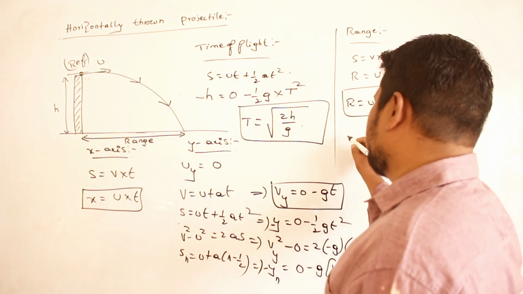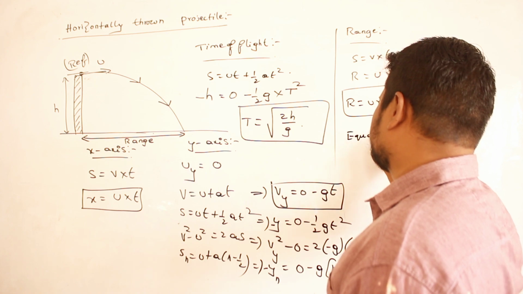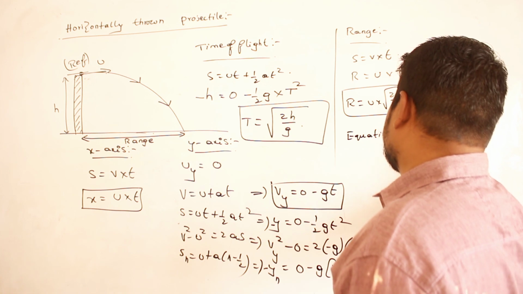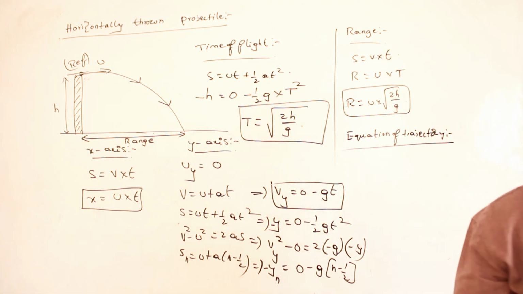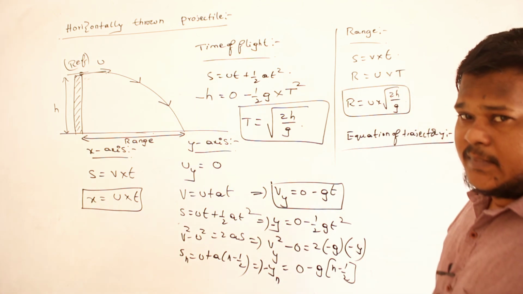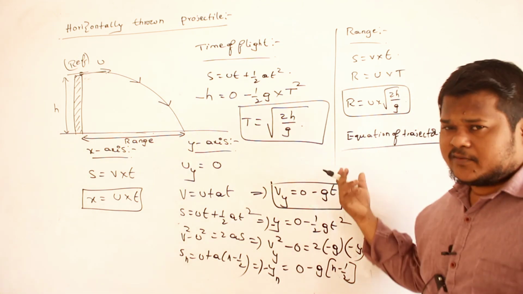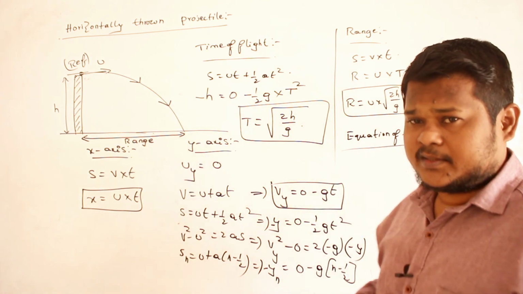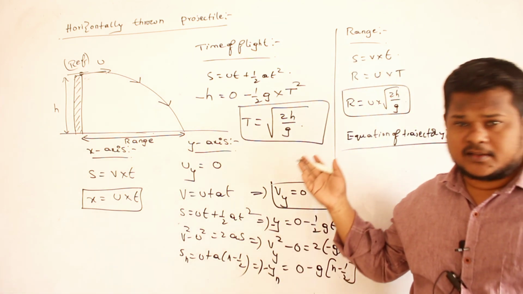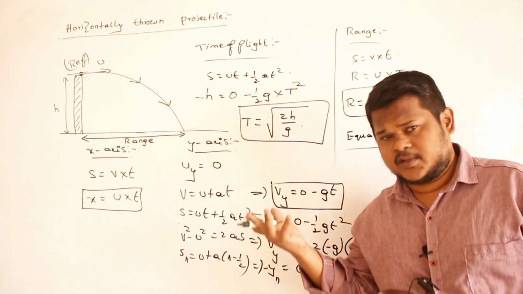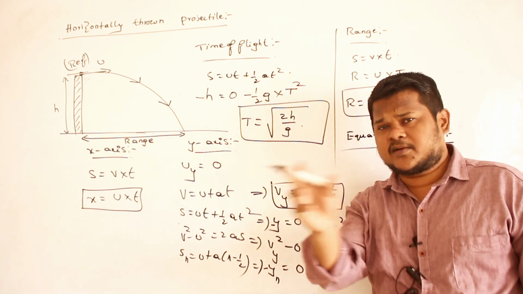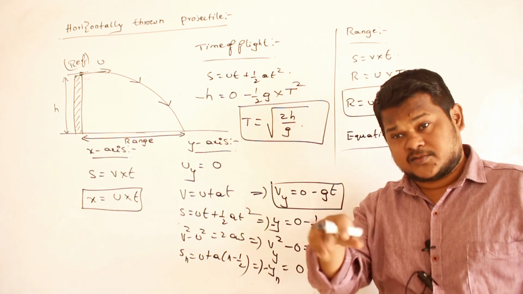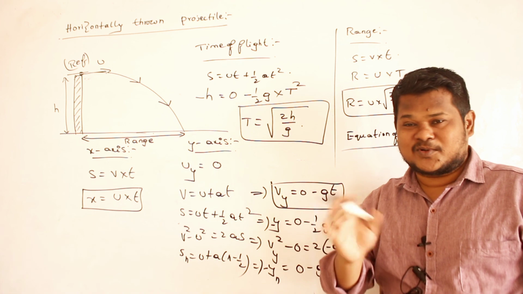Similarly, I want to calculate the equation of trajectory also. How can I calculate the equation of trajectory? What is meant by equation of trajectory? It is the relation between x and y, in which time should be absent. You can write one equation along the x-axis; in that, time should be there. Write one equation along the y-axis; in that also, time should be there. But in the final equation, time should not be there.